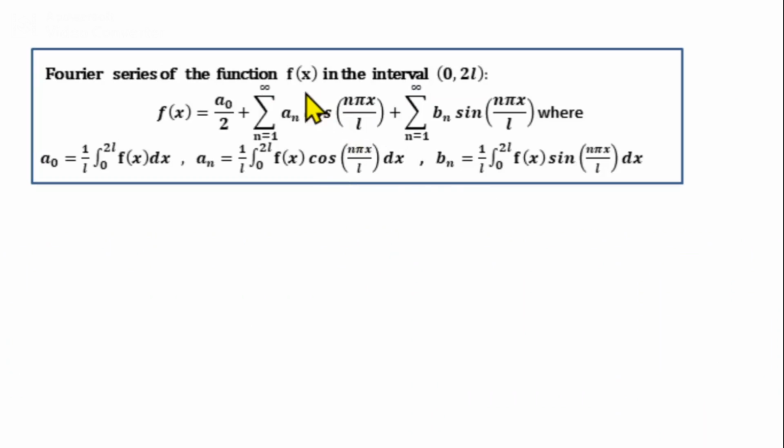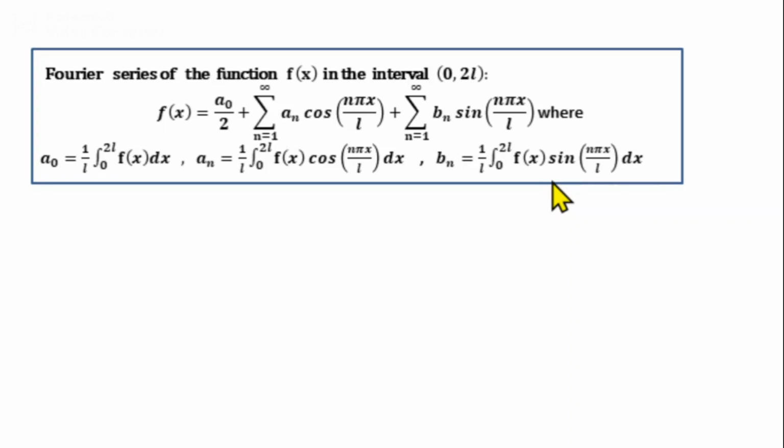Now, if the function f(x) is defined in the interval 0 to 2L, then its Fourier series is given by f(x) = a0/2 + summation n from 1 to infinity an cos(n pi x/L) + summation n from 1 to infinity bn sin(n pi x/L), where a0 is 1/L integral from 0 to 2L f(x) dx, an is 1/L integral from 0 to 2L f(x) cos(n pi x/L) dx, and bn is given by 1/L integral from 0 to 2L f(x) sin(n pi x/L) dx.